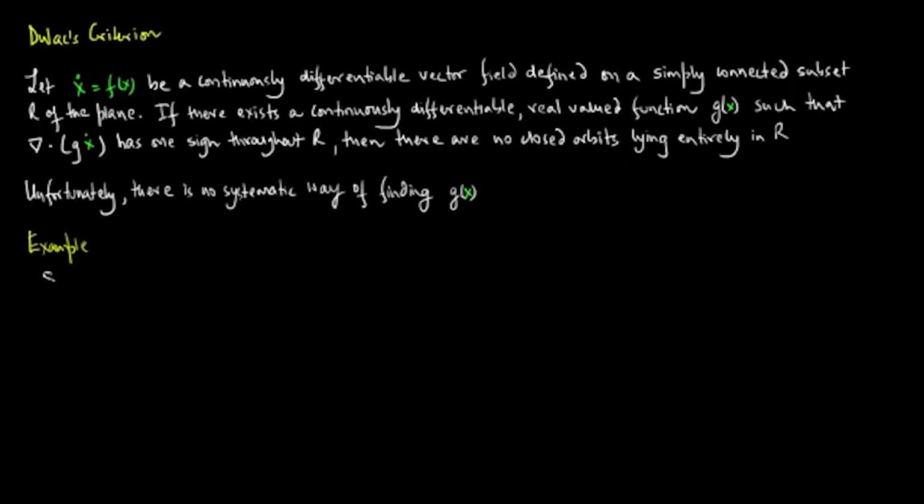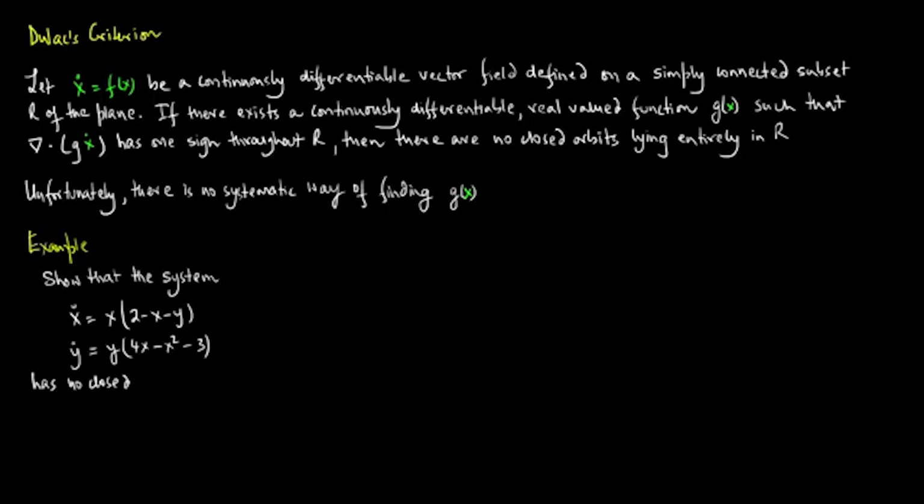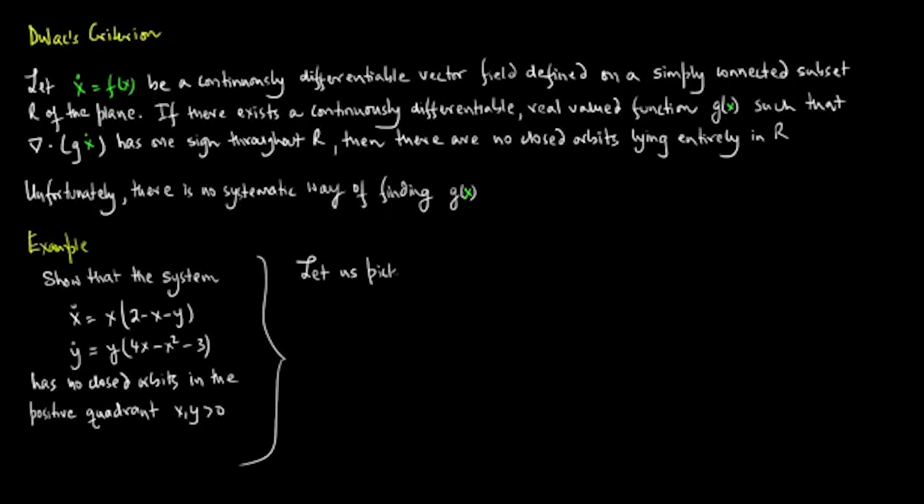Let's consider an example. Show that the system x dot is equal to x times (2 minus x minus y) and y dot is equal to y times (4x minus x squared minus 3) has no closed orbits in the positive quadrant, xy greater than 0. Let's pick g is equal to 1 divided by xy.